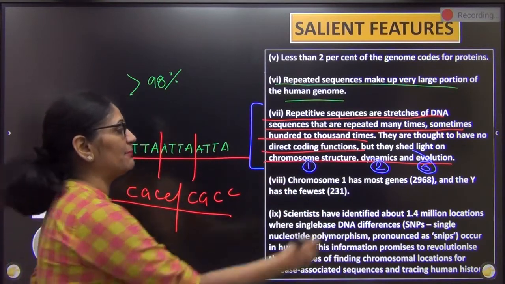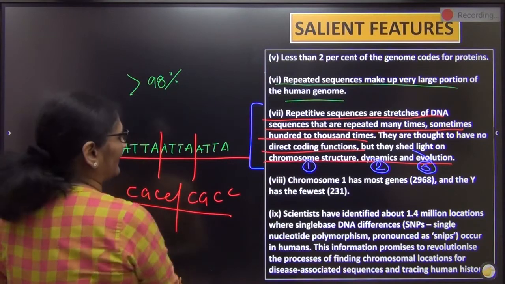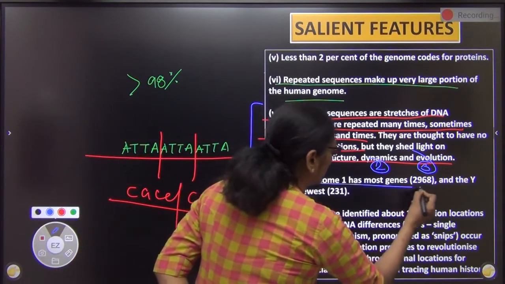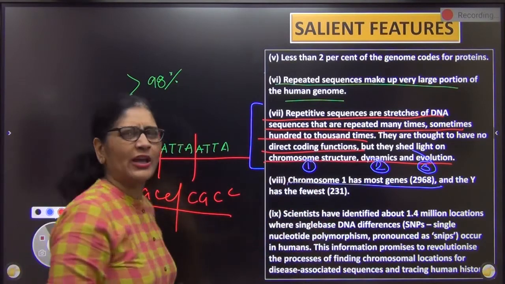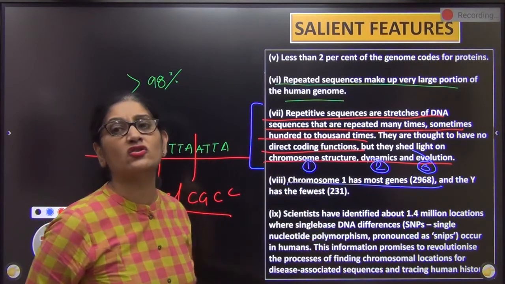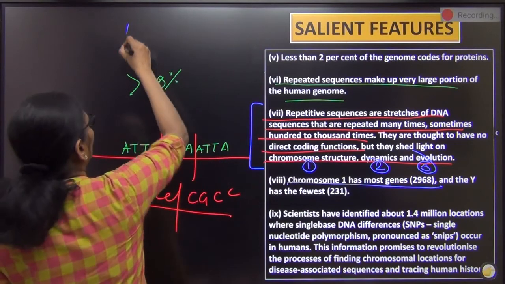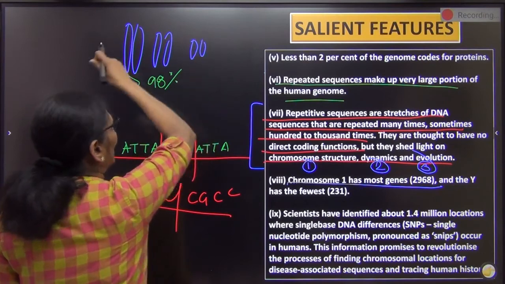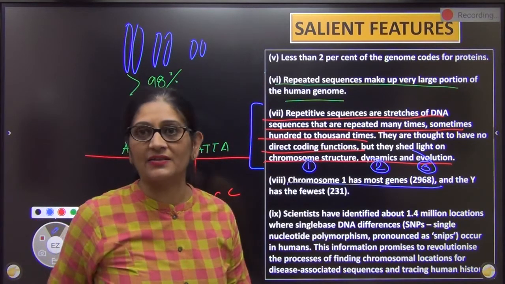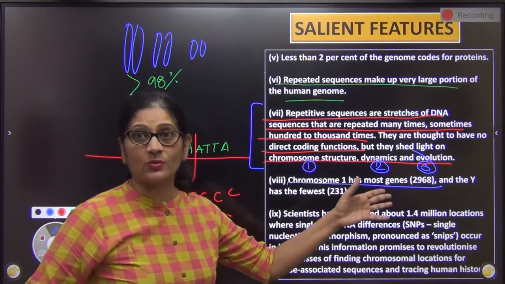Now, next point. Again, this is a very important 1 mark question. Expect it in school. Chromosome 1 has most of the genes. Maximum genes are found in chromosome 1, because as you know, when we do karyotyping we arrange chromosomes on the basis of size. Chromosome 1 is the tallest chromosome, then the second is smaller. So chromosome 1 is the tallest one.